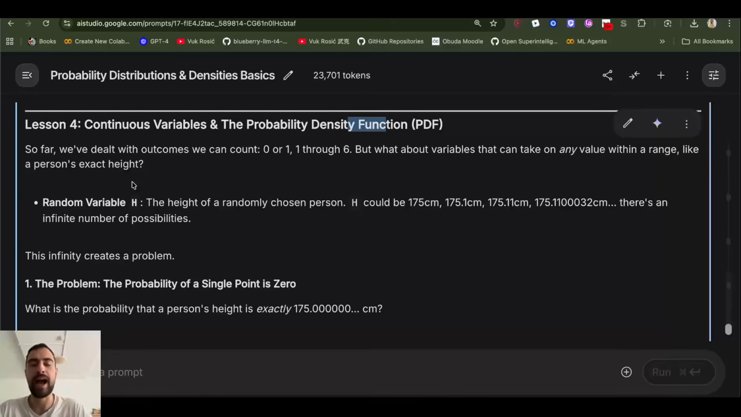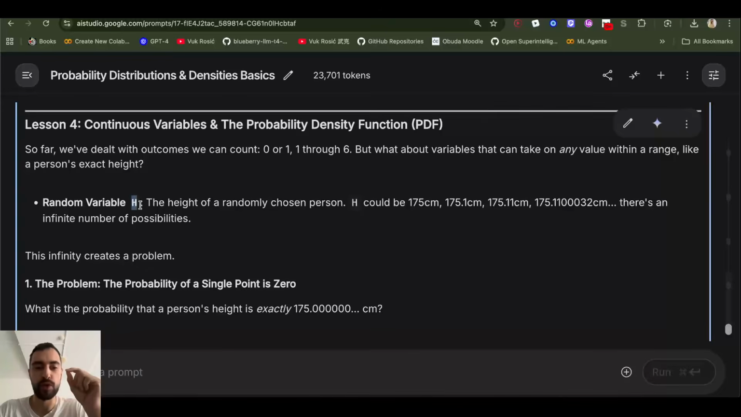Let's take the height of a person as an example. This can be any continuous number. It doesn't have to be exactly a whole number like 175. This can be 0.1, 0.11, or a very long number. So our random variable X represents the height of a person. Now it's going to have a different value for different people. But let's take one instance.